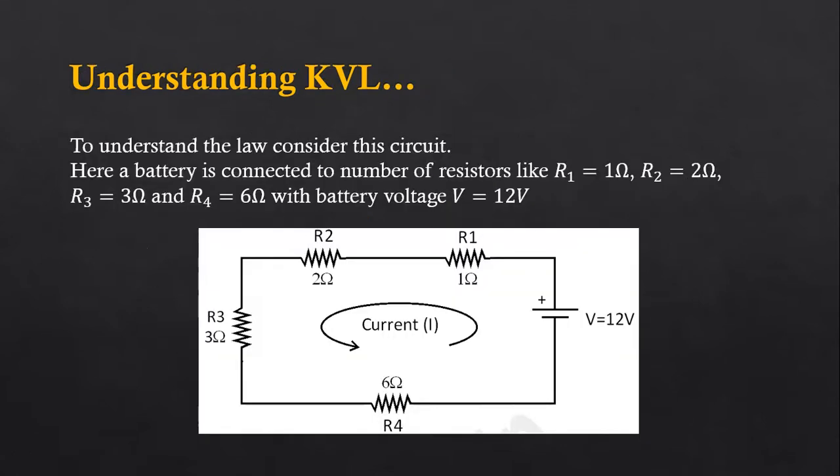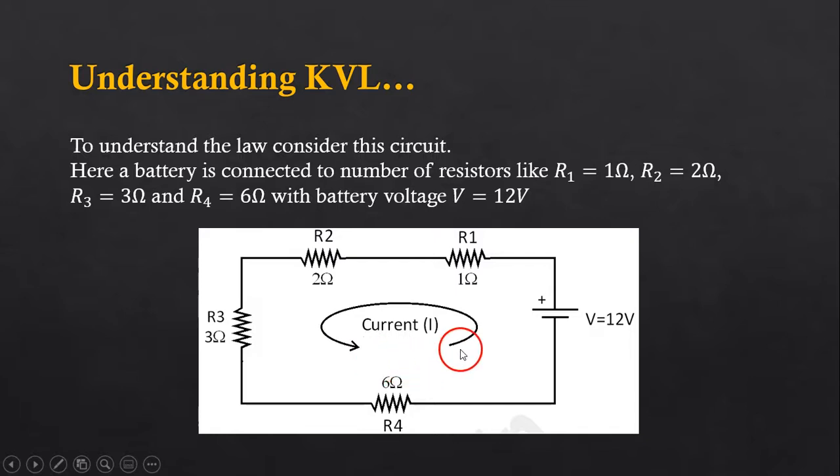Now, understanding Kirchhoff's voltage law, consider this circuit here. Suppose there are 4 resistors R1, R2, R3 and R4 connected in series combination, and they are connected together in parallel with the battery of 12 volt. Now here, when the battery is connected, the current will flow.